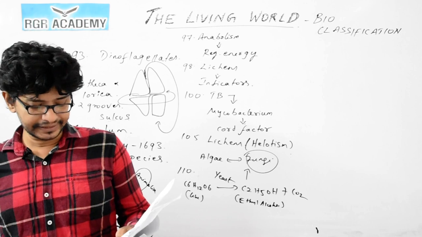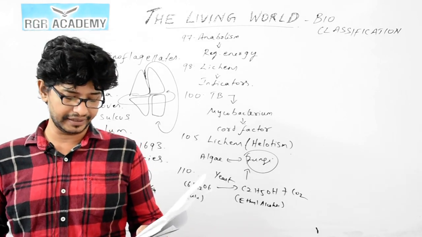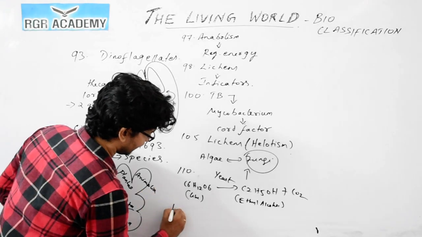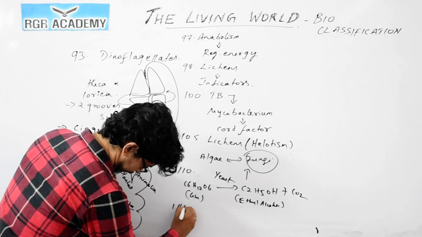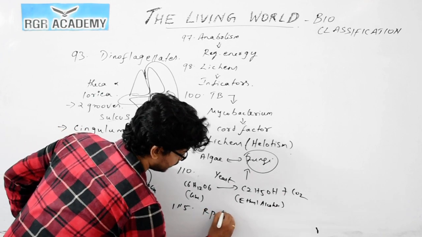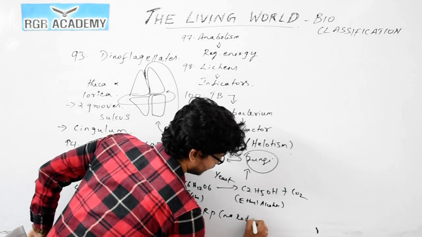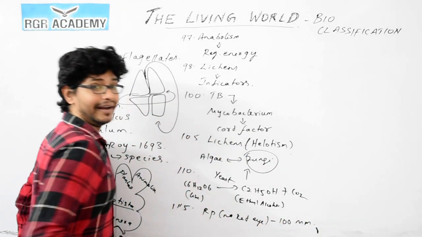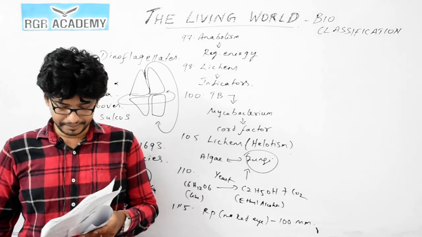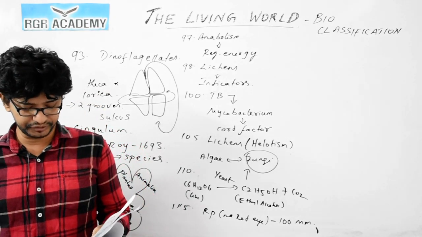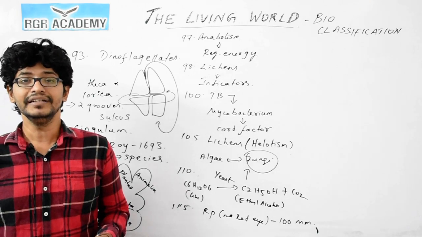The resolving power of the naked eye is 100 mm. The compound microscope has 0.25 to 0.3, and the electron microscope is 10 angstrom.